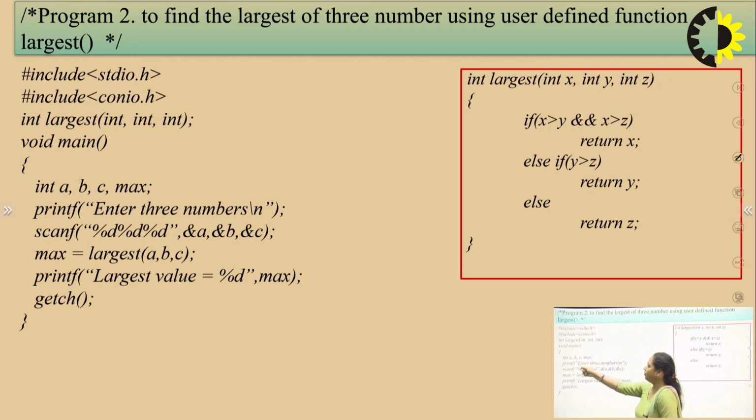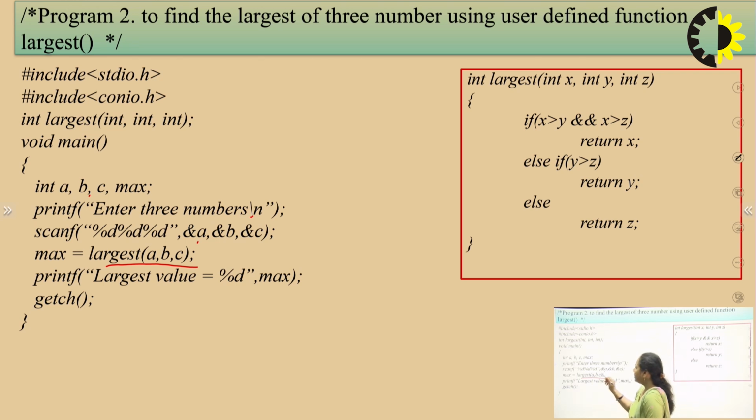Now within the main function, I have taken the three numbers a, b, c and max to store the maximum number. Now from the user, I have taken input a, b and c. And all these three numbers are being passed as actual parameters in the function largest. So this is nothing but the function call. And what is being passed here? Three actual parameters named a, b and c.